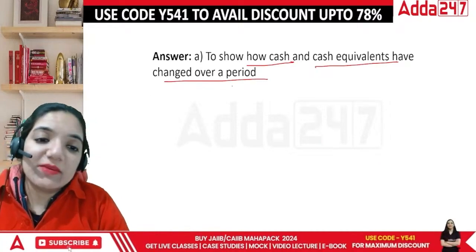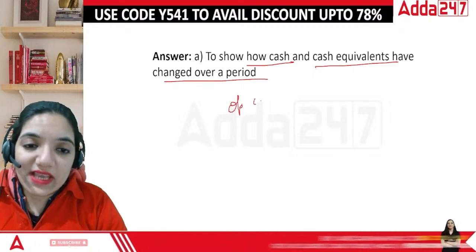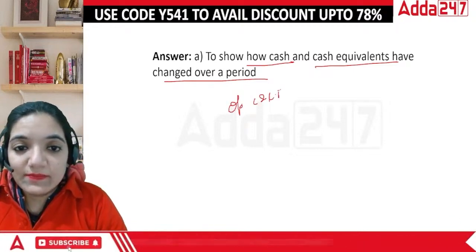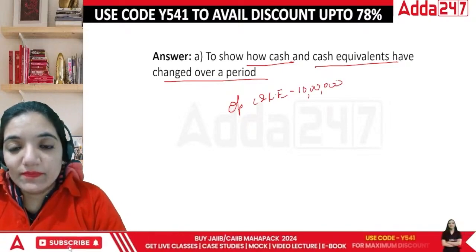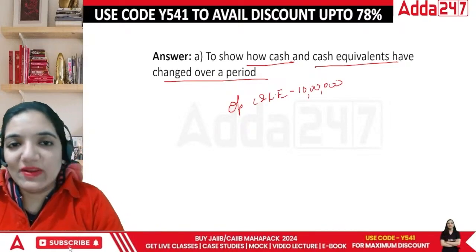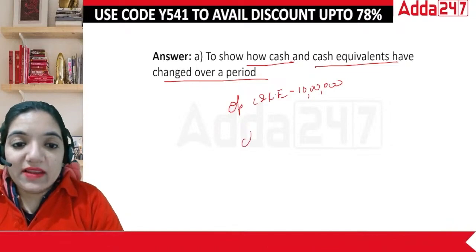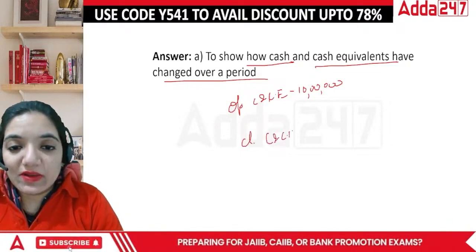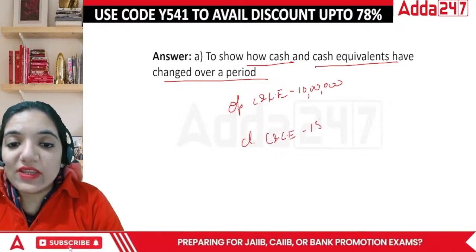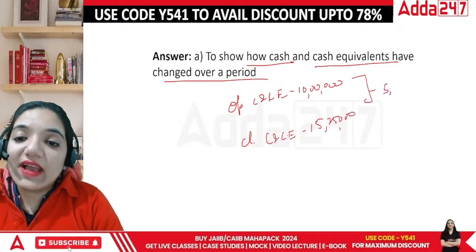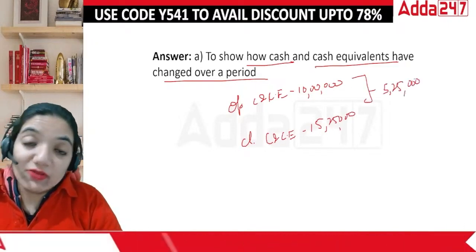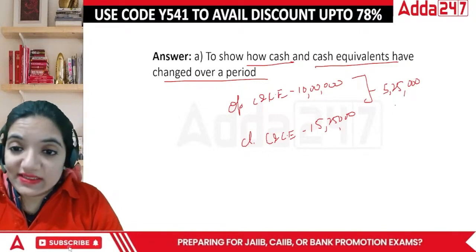Matlab, in the beginning, if my opening cash and cash equivalents were of rupees 10 lakh in total, that includes cash, bank balance, and marketable securities. And in the closing, cash and cash equivalents turned out to be 15 lakh 25,000. There is an increase of 5 lakh 25,000. So I'll try to find out why is this increase there.